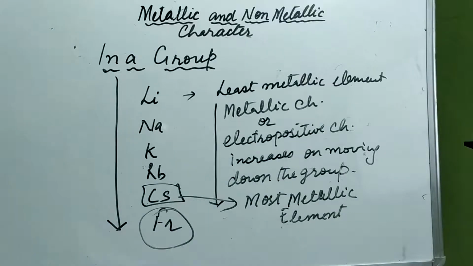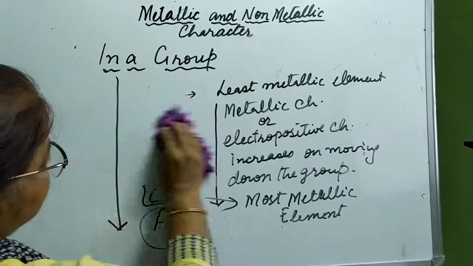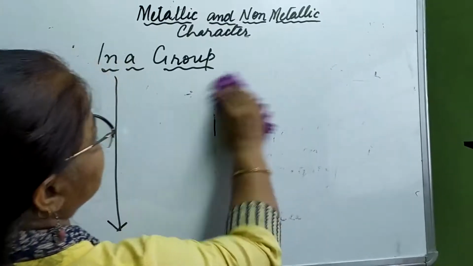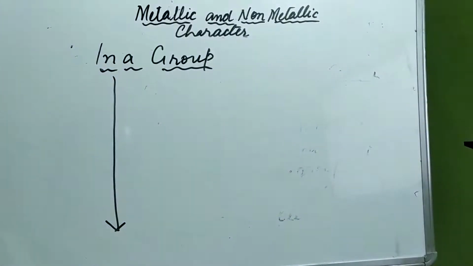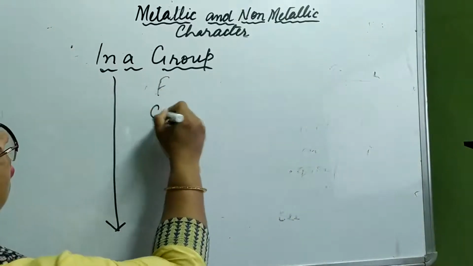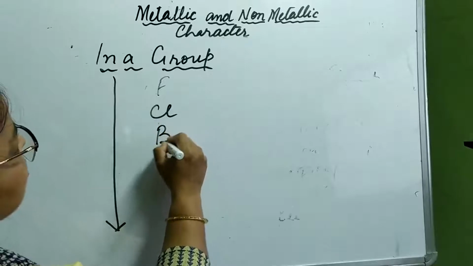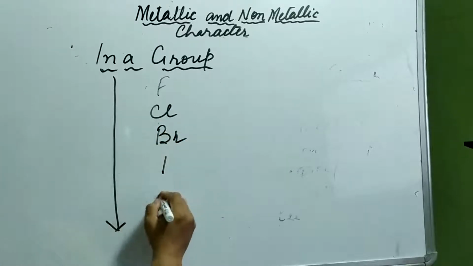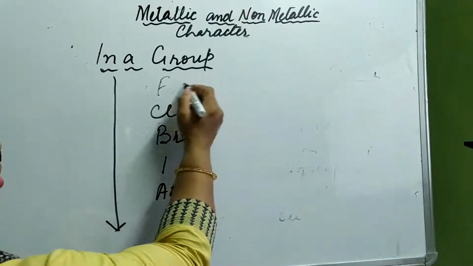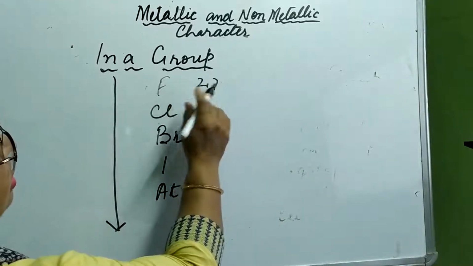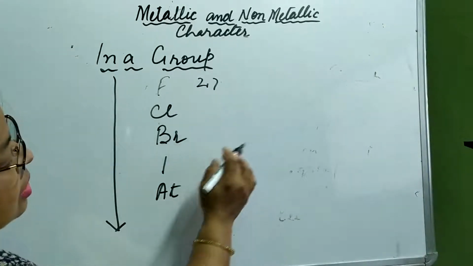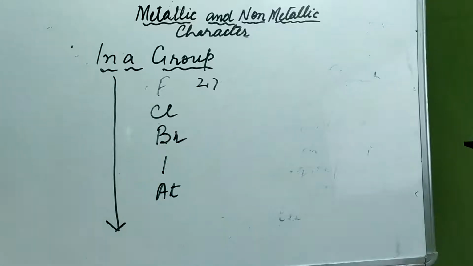Now let us take the case of non-metals. Let us take the 17th group elements like fluorine, chlorine, bromine, iodine, astatine. Now what do you think? In this one more shell is increasing.